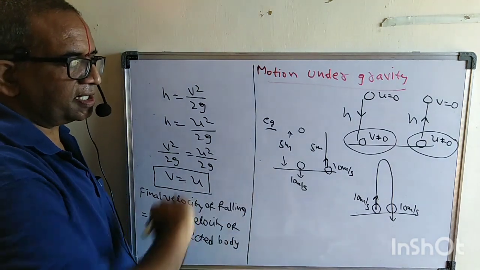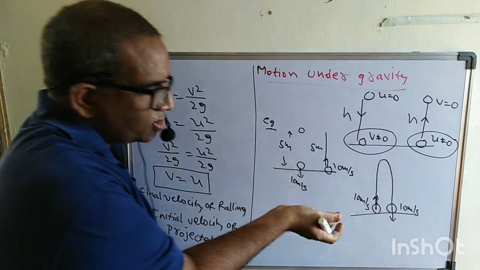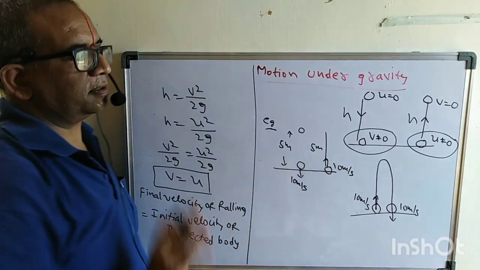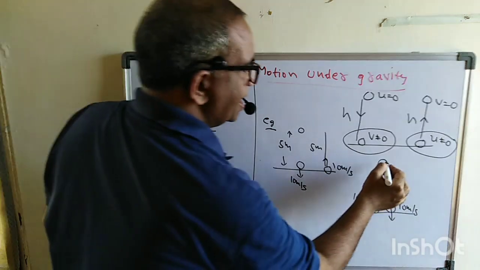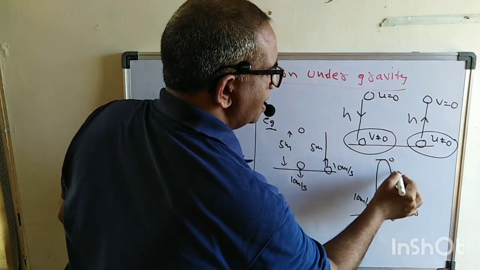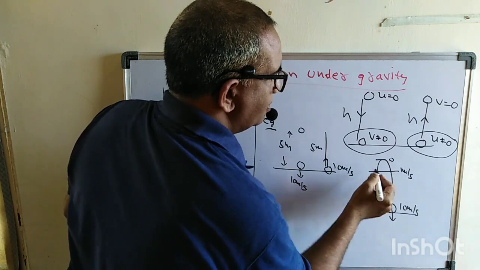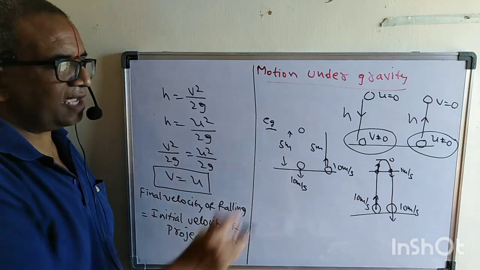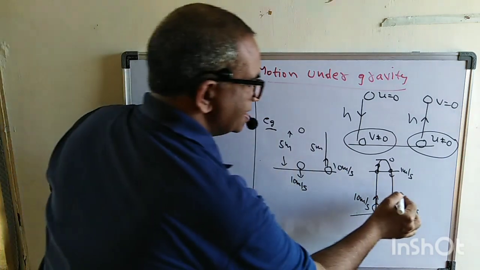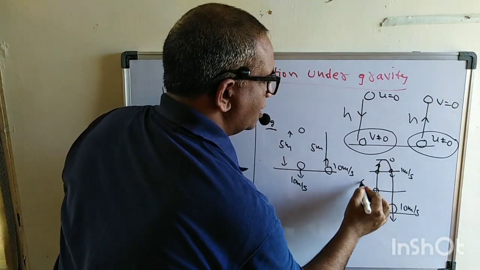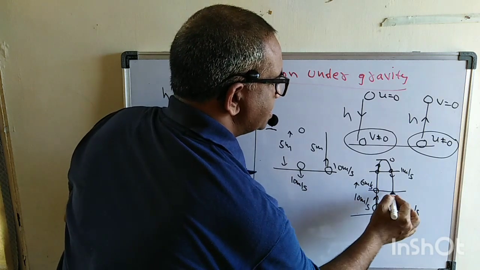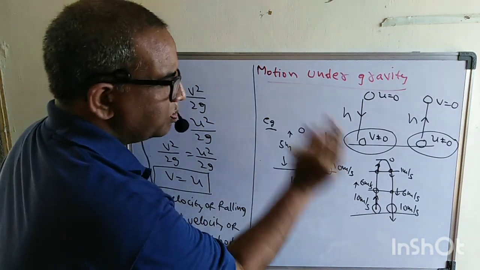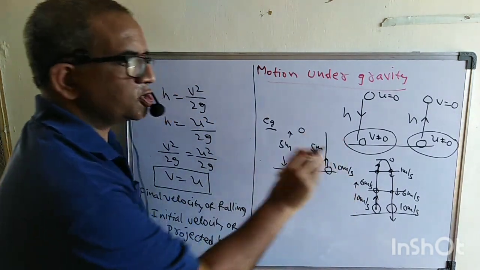Okay, please try to understand this. See here, whatever speed you projected up with, it comes down with the same speed. Not only that, you take any point. Here the velocity is 0. Here let us say 1 meter per second, even while going up and coming down, the same speed, the same velocity will be there. Somewhere it is 6 meter per second upward, then 6 meter per second downward here. See here, at every point the velocity is always uniform.